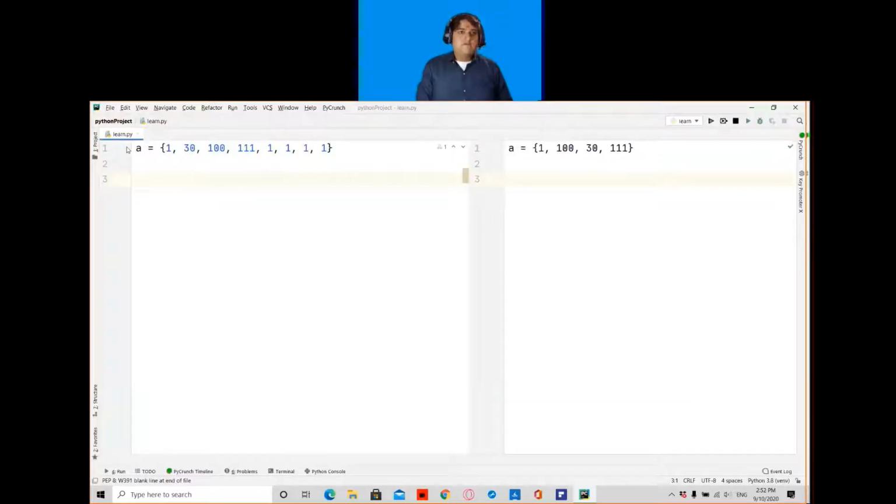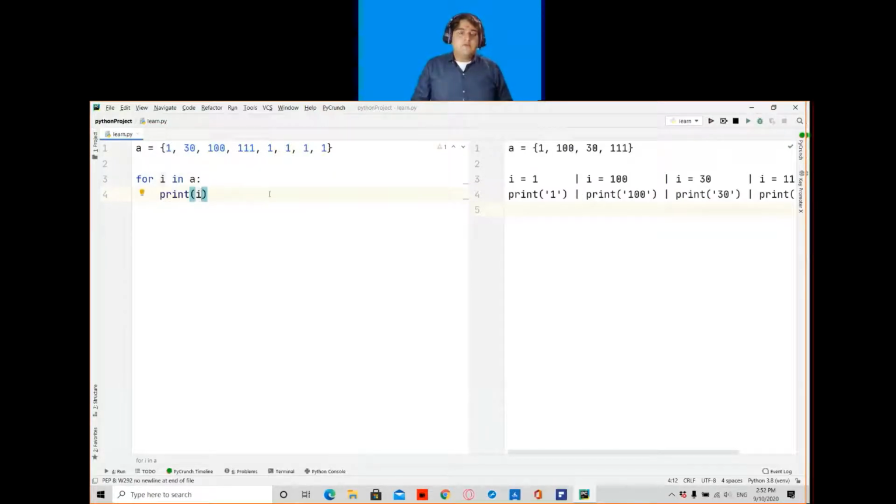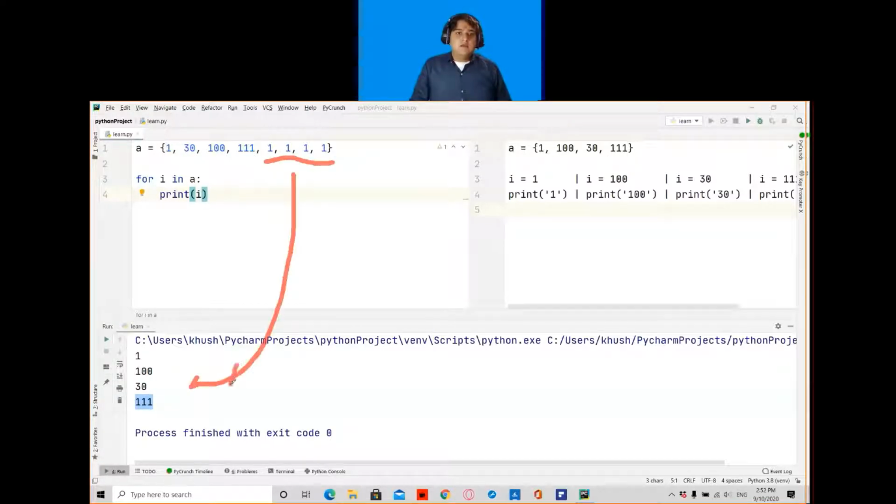Here if I want to use the for loop, I will write for i in a and print i. So if I run this program, my output will be 1, 30 and 111. Remember that the duplicate values will be dropped out and the output is also random.